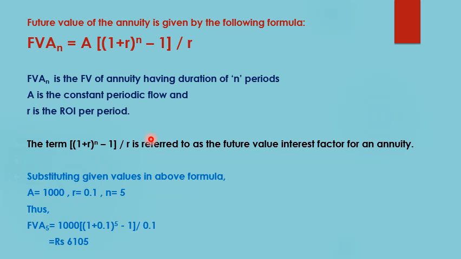Now the same example which we saw in the earlier slide, now we substitute all those values in this example. A, which is the constant periodic cash flow, was rupees 1000, the rate of interest was 10%, so r is equal to 0.1, and the time period was 5 years. Substituting these values in the formula, we get the future value of the annuity as rupees 6105, which is the same as we calculated using the formula of future value for individual cash flows. So for calculating the future value of an annuity we use this formula.